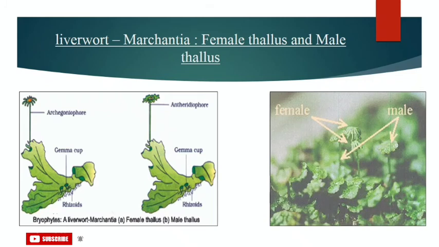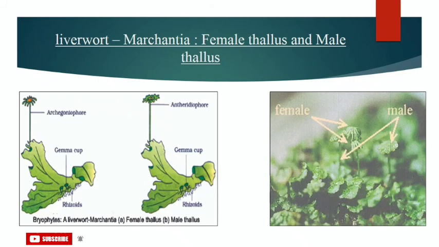Now, sexual reproduction. During this, male and female sex organs are produced either on the same or different thalli. The sporophyte is differentiated into a foot, seta and capsule. After meiosis, spores are produced within the capsule, and these spores germinate to form free-living gametophytes. Examples: Marchantia, Porella, etc.